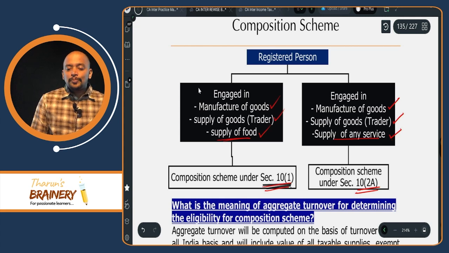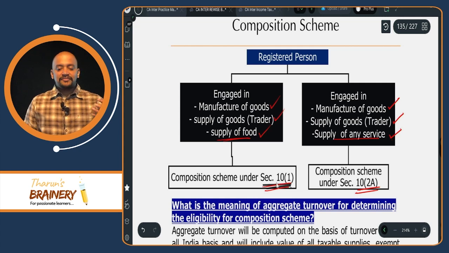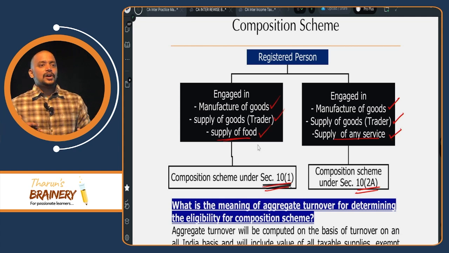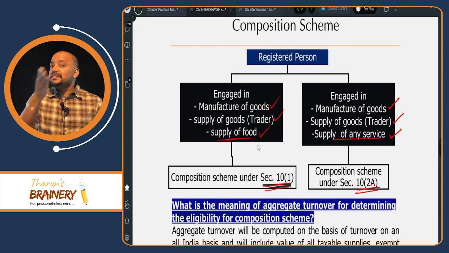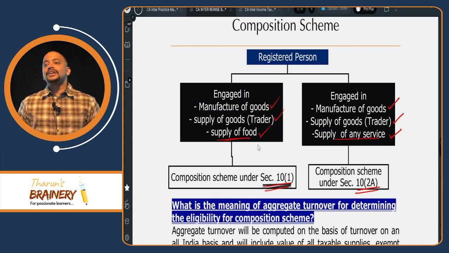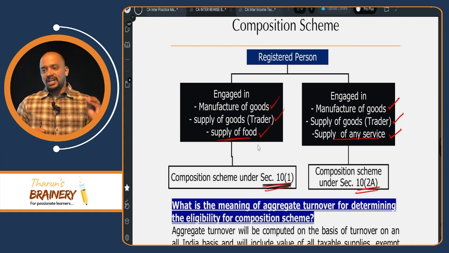Now, when will composition scheme under 10.1 be applicable? First we will discuss 10.1 and then we will see the comparison between 10.1 and 10.2A. 10.1 is applicable if the aggregate turnover of a person during the previous year, immediately preceding the current year, does not exceed 150 lakhs, and in case of 8 states it is 75 lakhs.